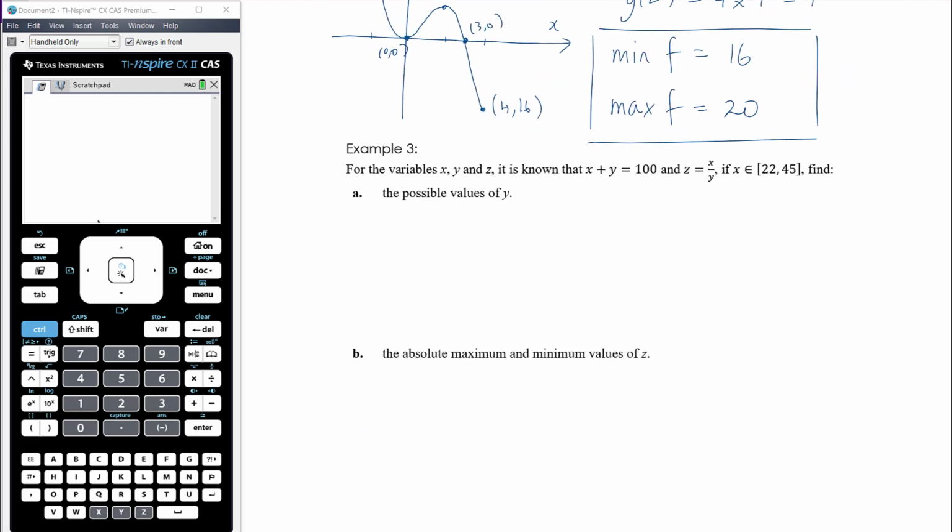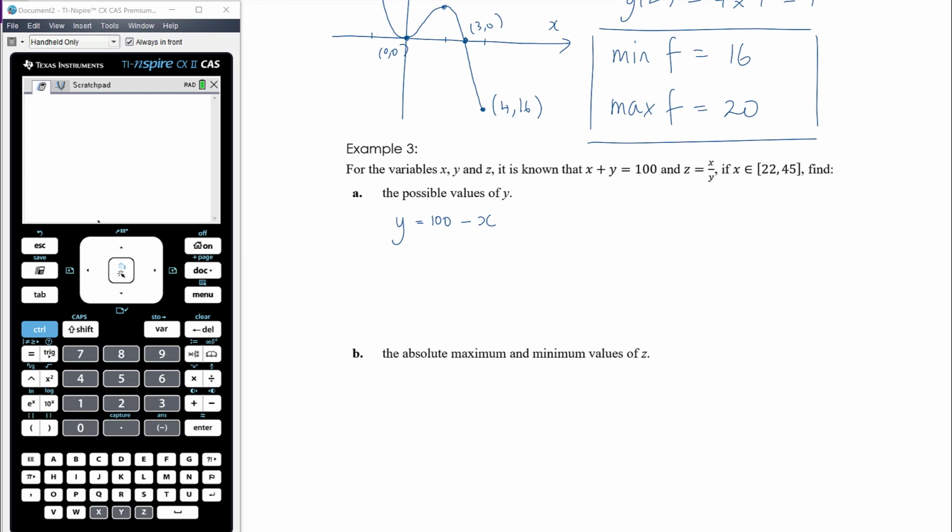Okay, example 3. For the variables x, y and z, it's known that x plus y is 100 and z is x over y. If x is between 22 and 45, find the possible values of y. Okay, so thinking about the connection between x and y, we know that y equals 100 minus x.